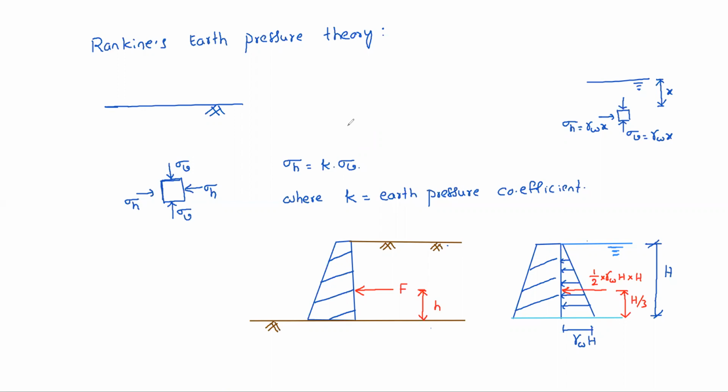So our task in this chapter is to calculate the resultant force on the wall and at what height it acts. Of course, you need to understand what kind of distribution of the earth pressure is there. Water pressure distribution you understood here: top 0, bottom gamma W H. Similarly, here we need to understand what kind of earth pressure distribution there will be. What is the earth pressure at top? What is the earth pressure at bottom? What is the variation? What is the total earth pressure? All these things we need to understand in this chapter.